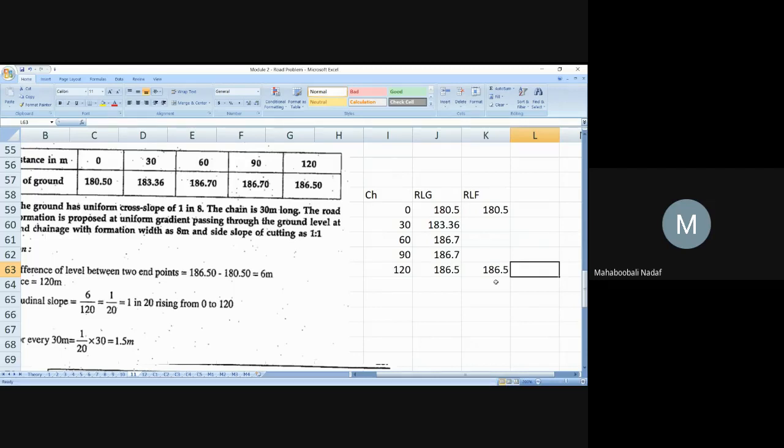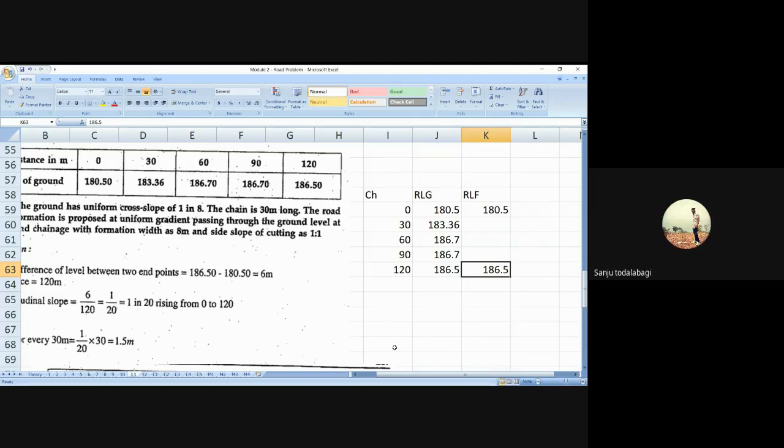But one thing you understand. Initially 180, at the end 186. Now, RL of formation is increasing or decreasing? Increasing, sir. RL of formation is increasing. That means it is a rising gradient or falling gradient, Varsha?